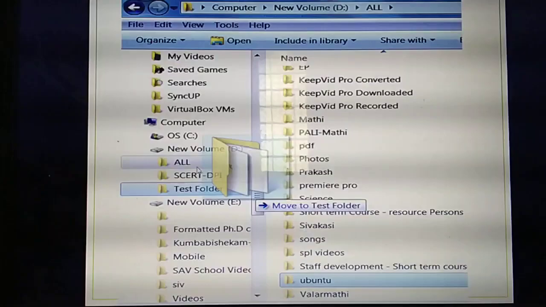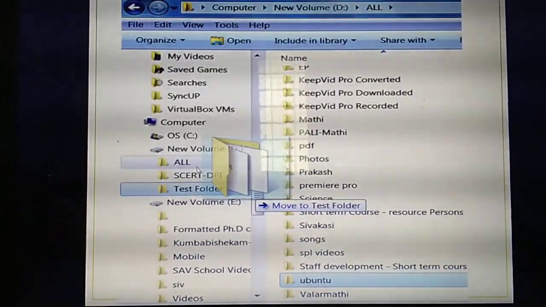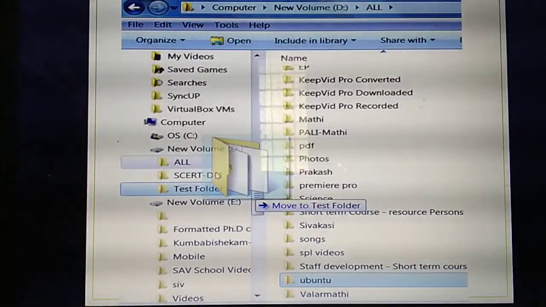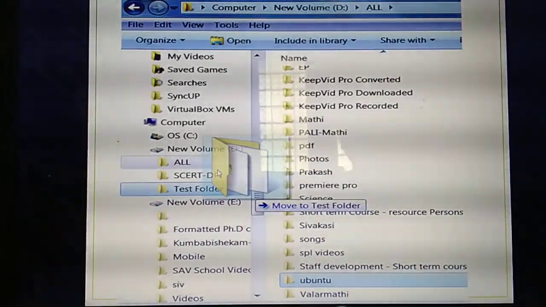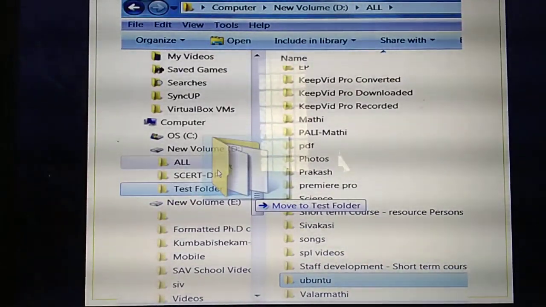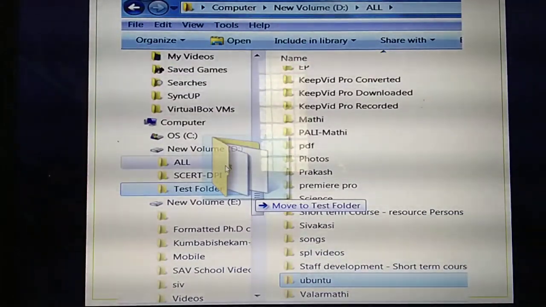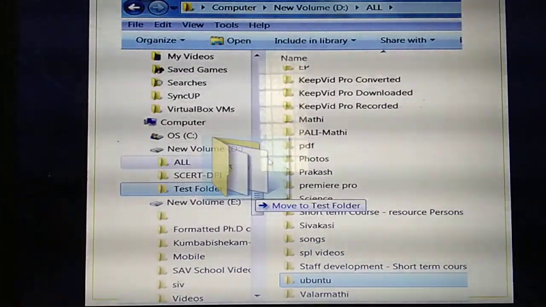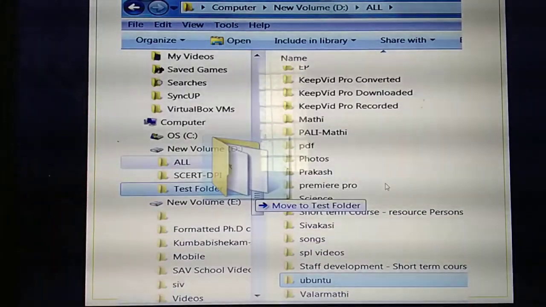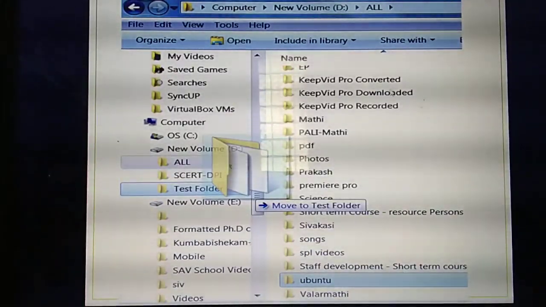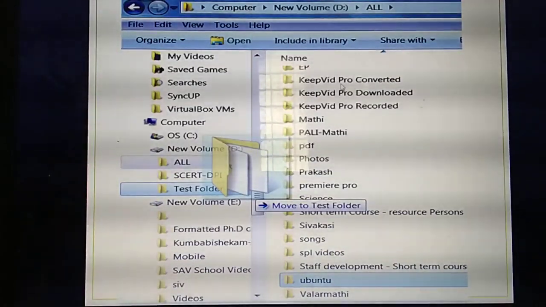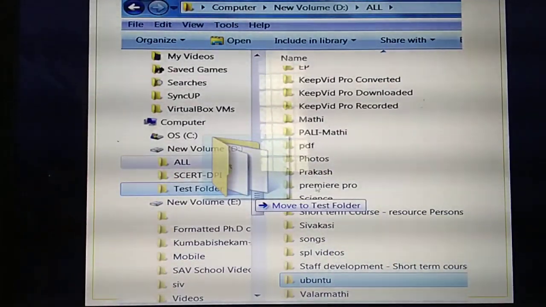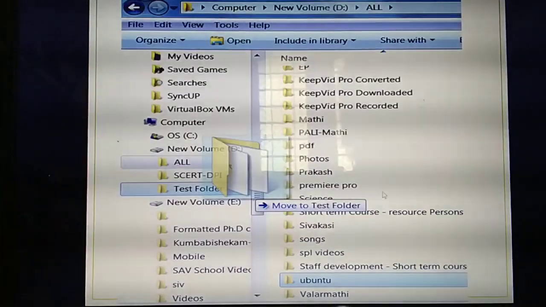First I need to select the folder. Then I need to click the left mouse button. From the mouse, click the file and see, this is called dragging. Just drag the mouse to this pane. Here you need to select the place where you need to paste. Select that location and drag the file. Then the file will be placed here.